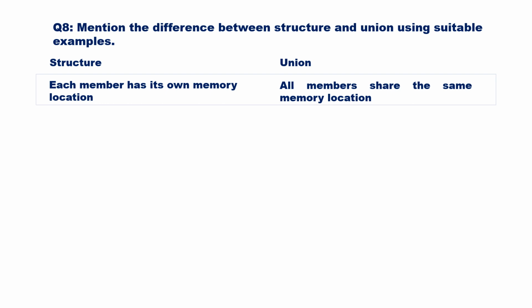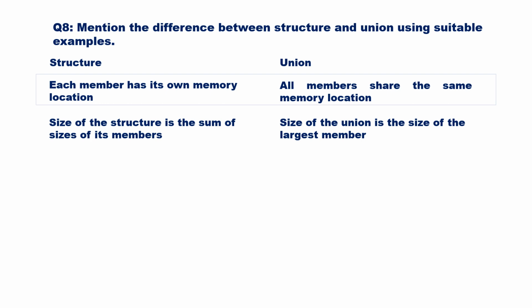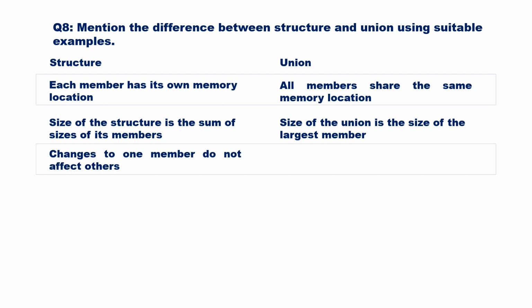However, all members of a union share the same physical memory location. The total size of a structure is the sum of the sizes of all its members. The size of the union is equal to the size of its largest member, as all members overlap in memory. Since each member in the structure is independently accessible, changes to one member do not affect others.